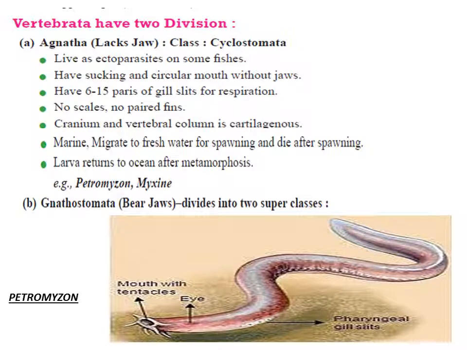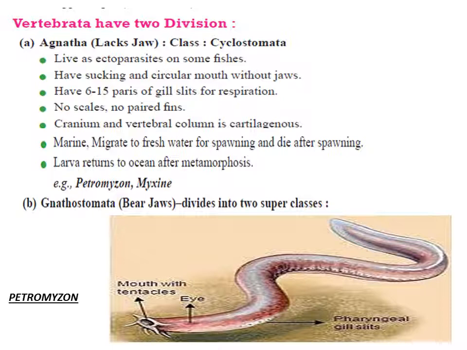Now the subphylum Vertebrata is further divided into two divisions. Agnatha. Agnatha means those organisms which do not have jaws. They have the class Cyclostomata. The members of division Agnatha are ectoparasites on some fishes. They have a sucking or circular mouth. This is the diagram showing you the example Petromyzon of this Agnatha division. You can see the mouth. The mouth has sucking organs.